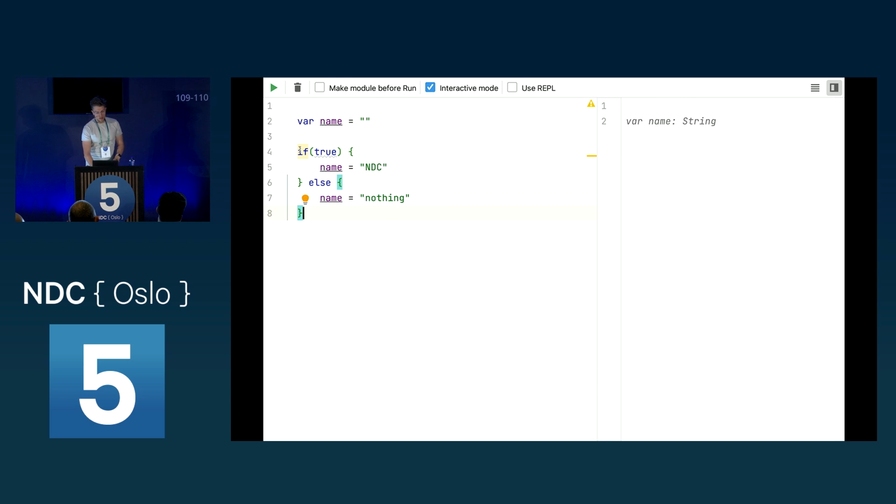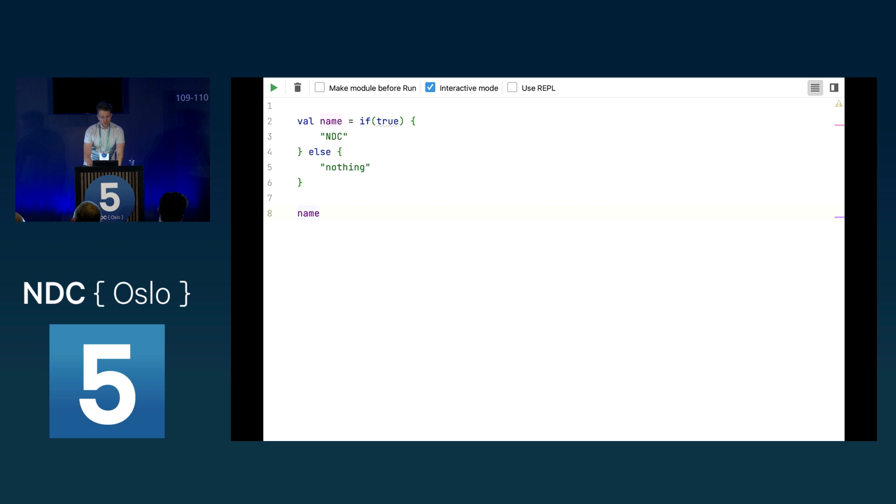To fix this, Kotlin said, well, we will make this if statement not just a statement, but also an expression. So what we can do here is put this on the same line and remove this explicit assignment. As you can see now, this compiles, and if we check what the name contains, it contains NDC, because it takes the return of the if-else expression. Because of that, we can just remove this var and make it a val, because we no longer have to reassign the value. So now we have just a final variable here instead.